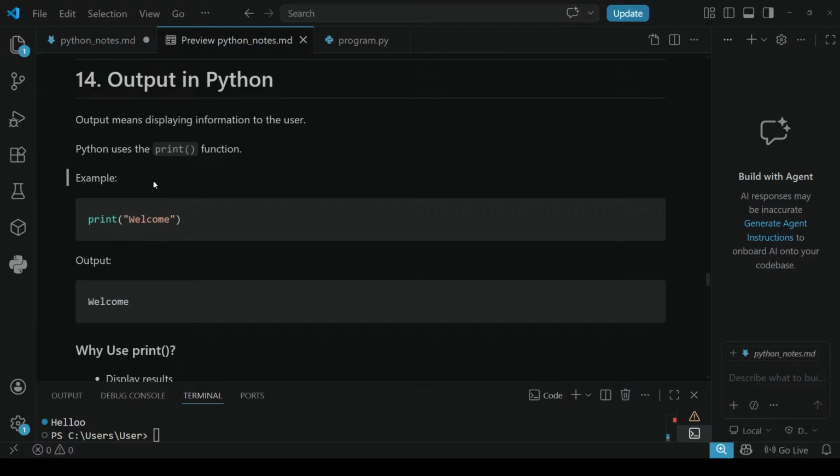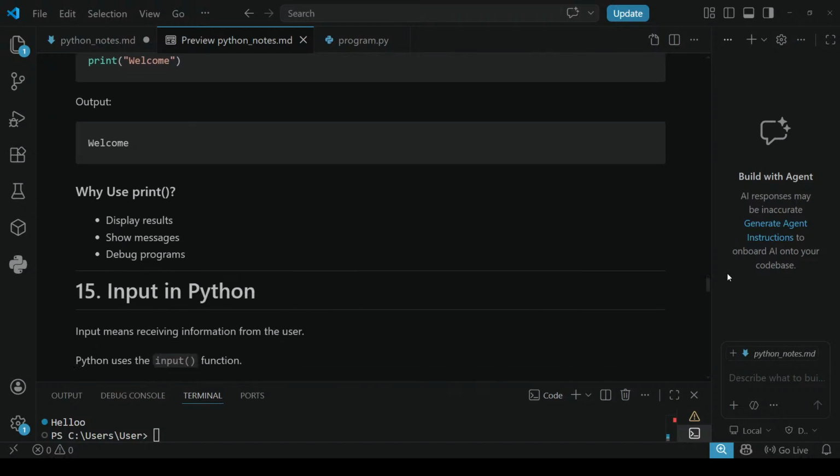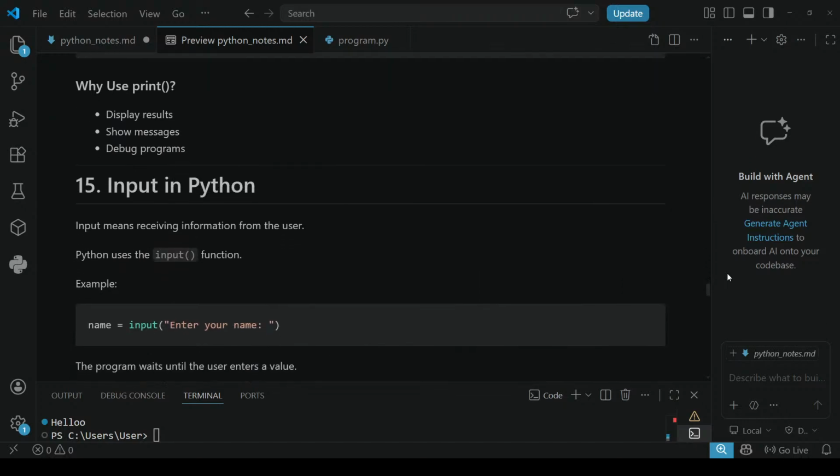Print statement is used here. Next, why use print? Why are we going to use this print statement? Because we use print to display results, show messages, and debug the programs we write.